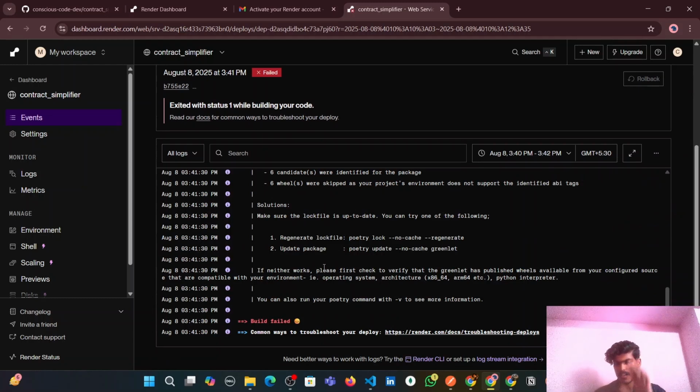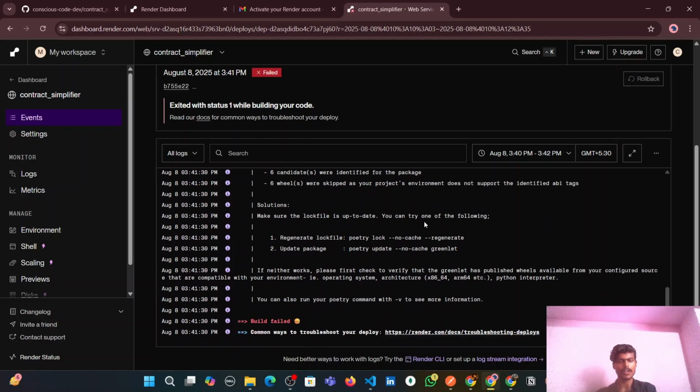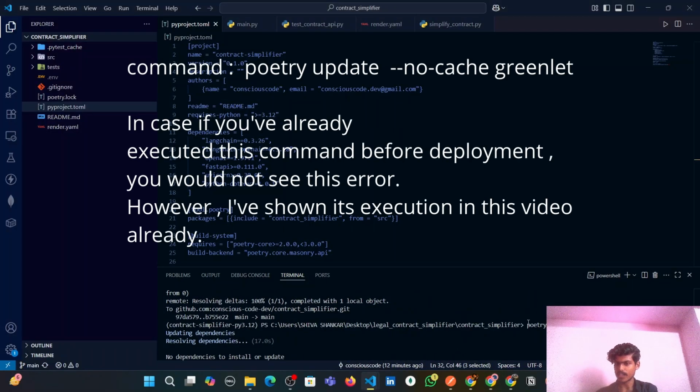So guys, while deploying this on Render, we got this error saying unable to find installation candidates for Greenlet. Since we are using Python 3.12 here, it's more likely that we will get this kind of error related to Greenlet. So what we need to do is, in our project, we should execute this command, guys: poetry update --no-cache greenlet.